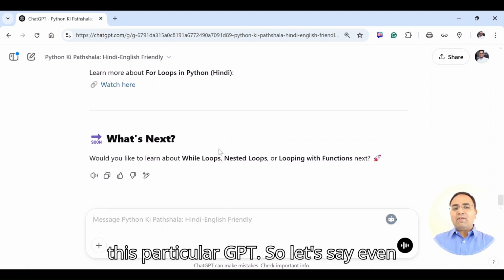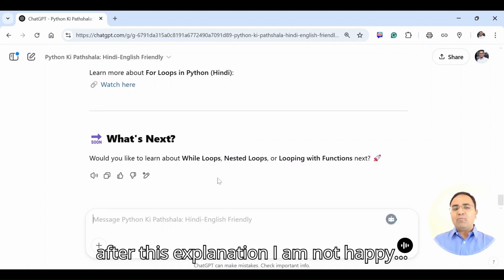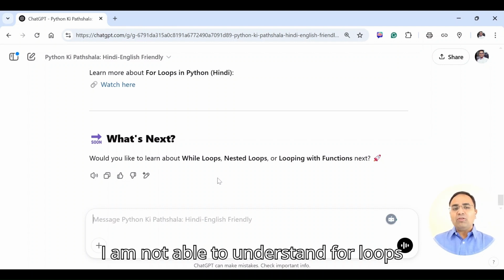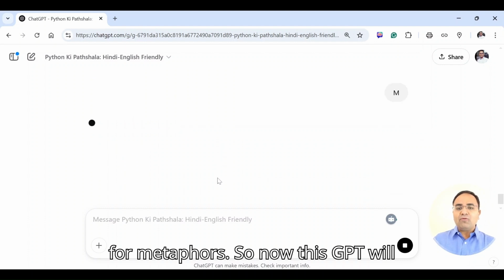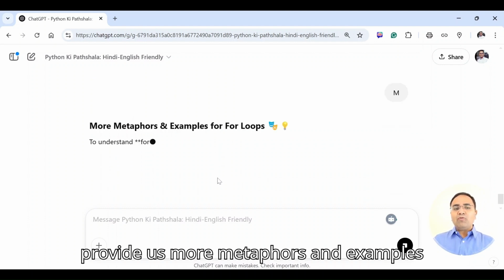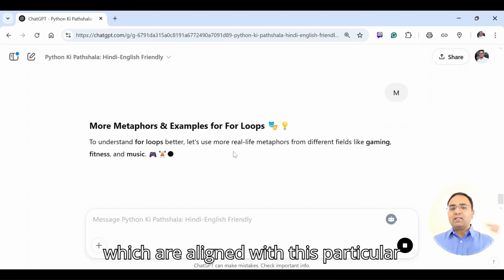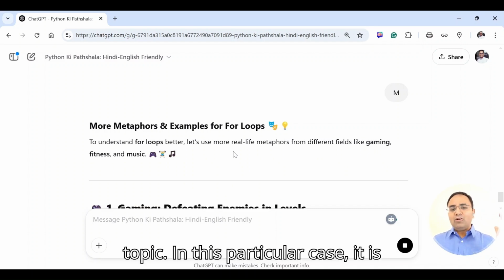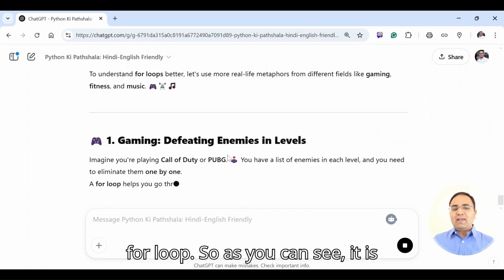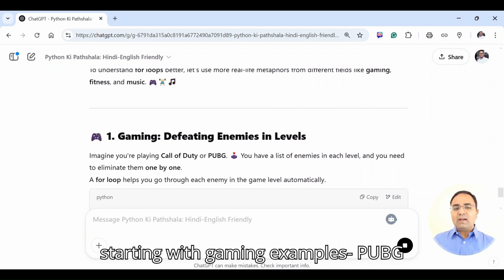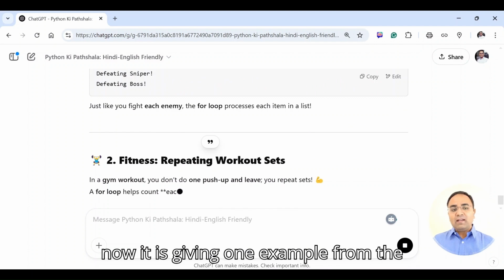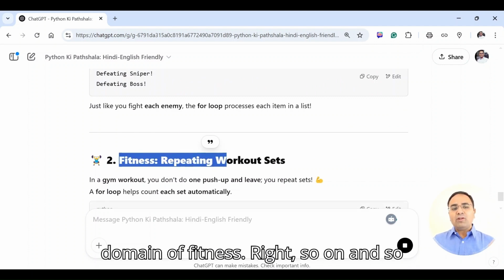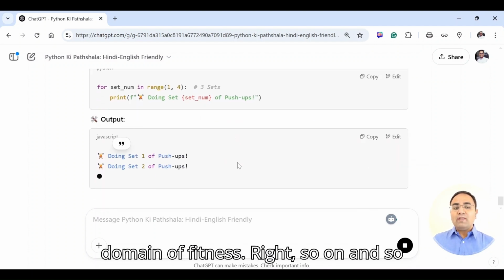So let's say even after this explanation, I am not happy that I am not able to understand for loops properly. So I can simply write down M. M stands for metaphors. So now this GPT will provide us more metaphors and examples which are aligned with this particular topic. In this particular case, it's for loop. So as you can see, it's starting with a gaming example, PUBG, and then it's going ahead, and now it's giving one example from the domain of fitness, and so on and so forth.